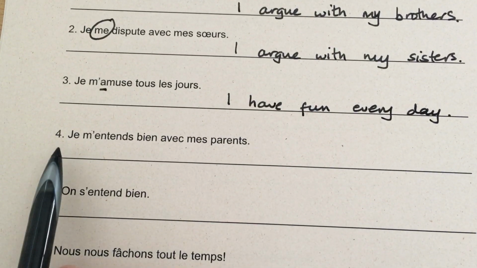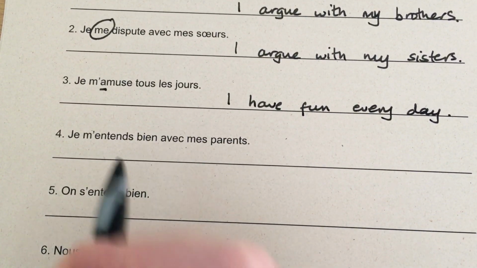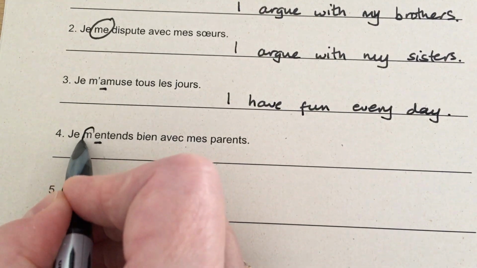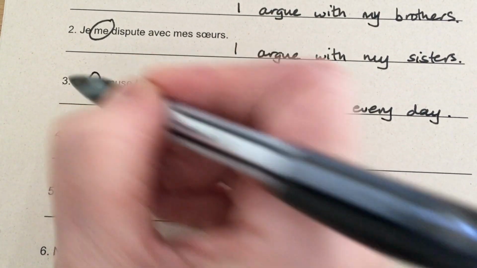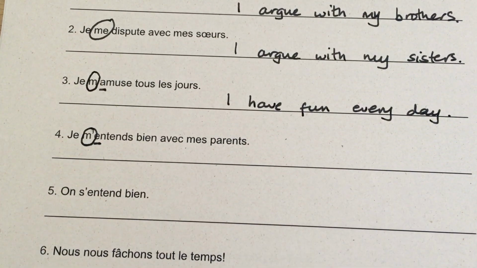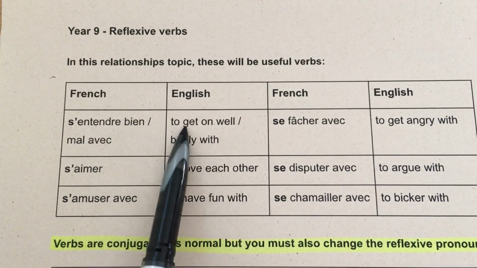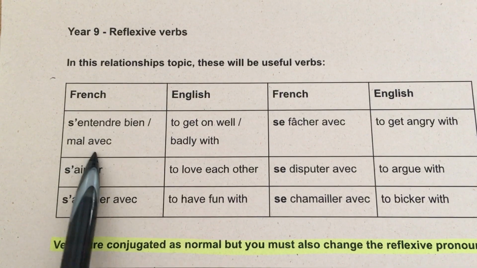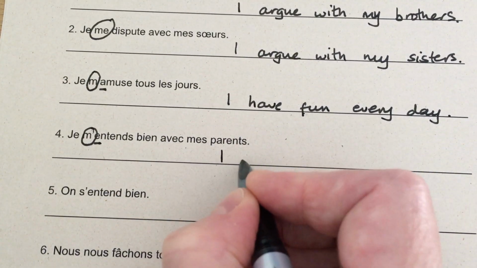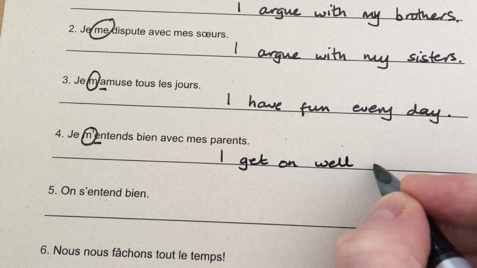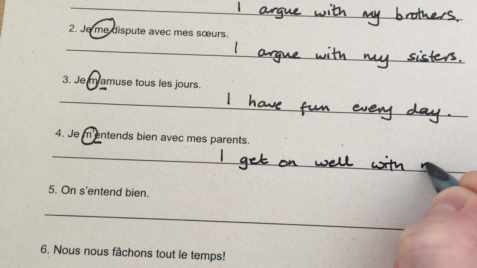Okay. Je m'entends bien avec mes parents. Again, our verb starts with a vowel. There's our reflexive pronoun. I forgot to circle that one. Je m'entends bien avec mes parents. Let's have a look. There it is. S'entendre bien, to get on well. It could be to get on badly, but this time we've got bien. I get on well with my parents.